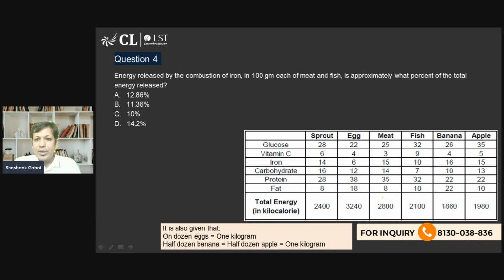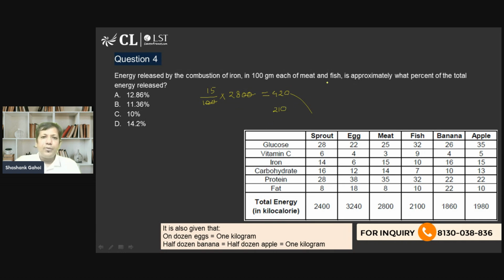So 15% of 2800. So 15 by 100 of 2800. This value comes out to be 420. And the next value is 10% of 2100, so that is directly going to be 210.